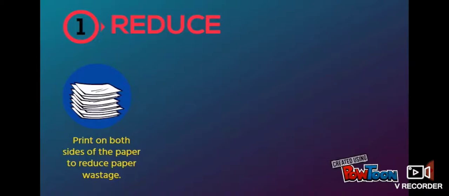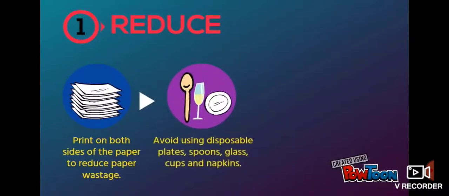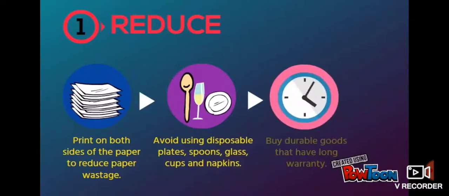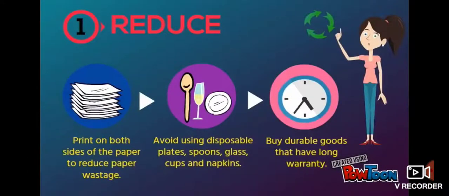Print on both sides of the paper to reduce paper waste. Avoid using disposable plates, spoons, glass cups and napkins. So you avoid these disposable plates, spoons, glass cups and napkins. Why? Because once you use them, you will have to dispose of them, right?